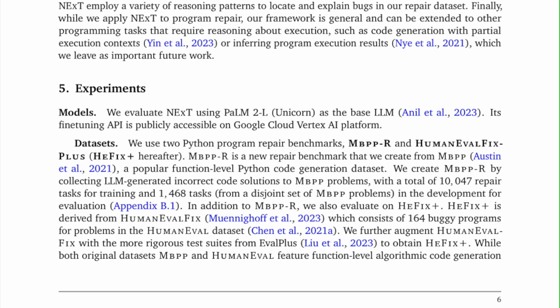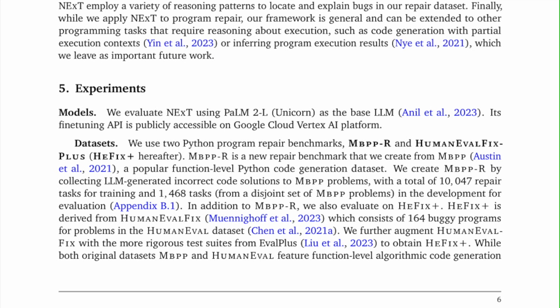evaluation, Appendix B.1. In addition to MBPPR, we also evaluate on HeFix Plus. HeFix Plus is derived from HumanEvalFix, Muennighoff et al., 2023, which consists of 164 buggy programs for problems in the HumanEval dataset, Chen et al., 2021a. We further augment HumanEvalFix with the more rigorous test suites from EvalPlus, Liu et al., 2023, to obtain HeFix Plus.